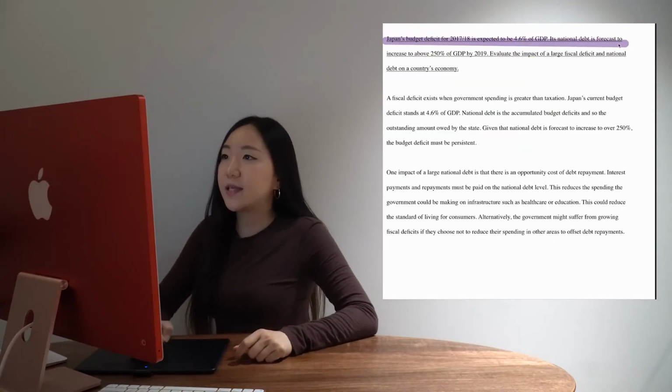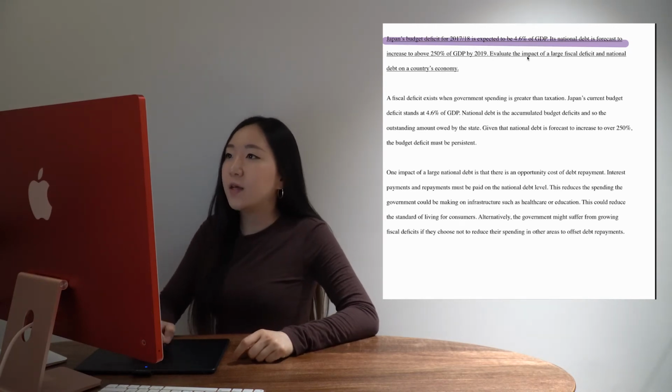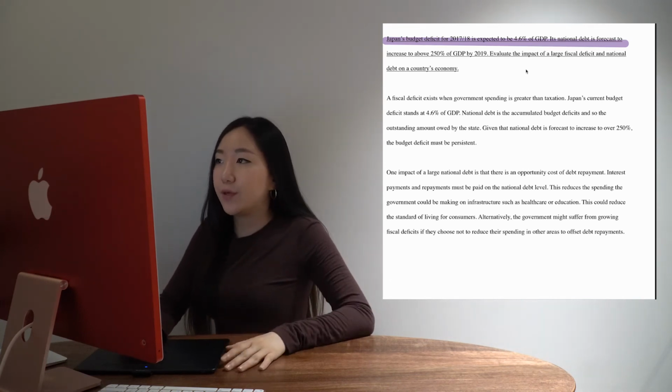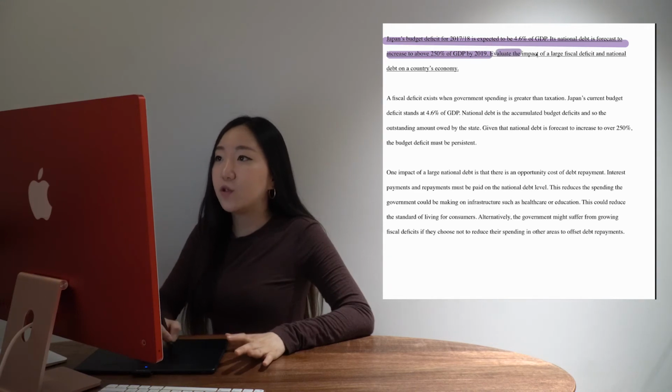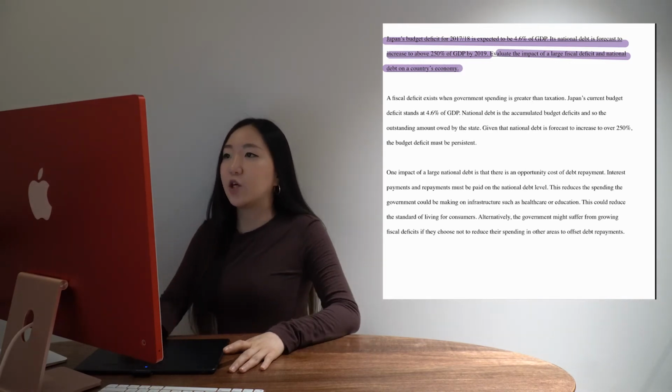Right guys, so final essay that I've identified as something that could come up in Monday's exam. Japan's budget deficit for 2017-18 is expected to be 4.6% of GDP. Its national debt is forecast to increase to above 250% of GDP by 2019. Evaluate the impact of a large fiscal deficit and national debt on a country's economy.